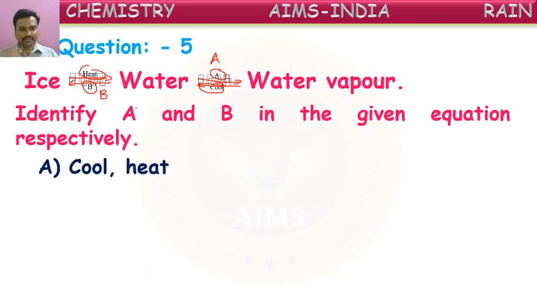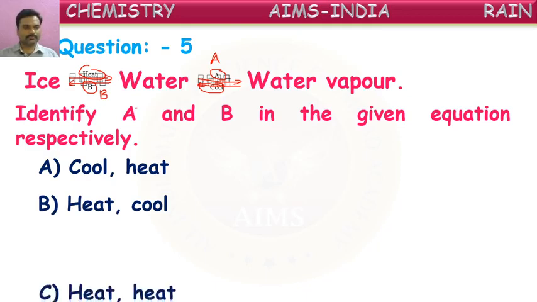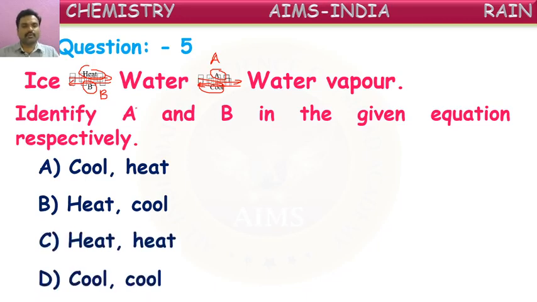The first option is A is cool, B is heat. In option B it is given: A is heat, B is cool. Then heat and heat, cool and cool. So what is the correct choice for filling these A and B in the given equations?